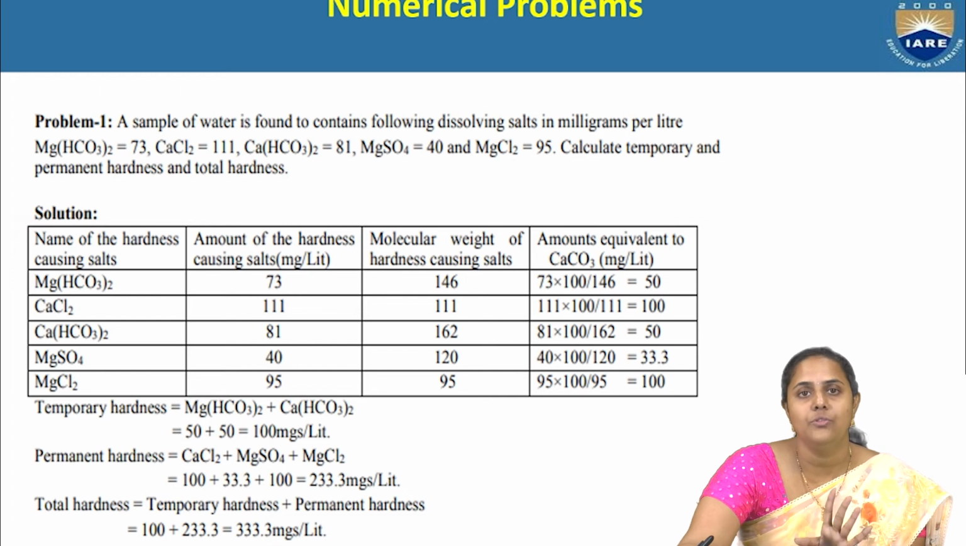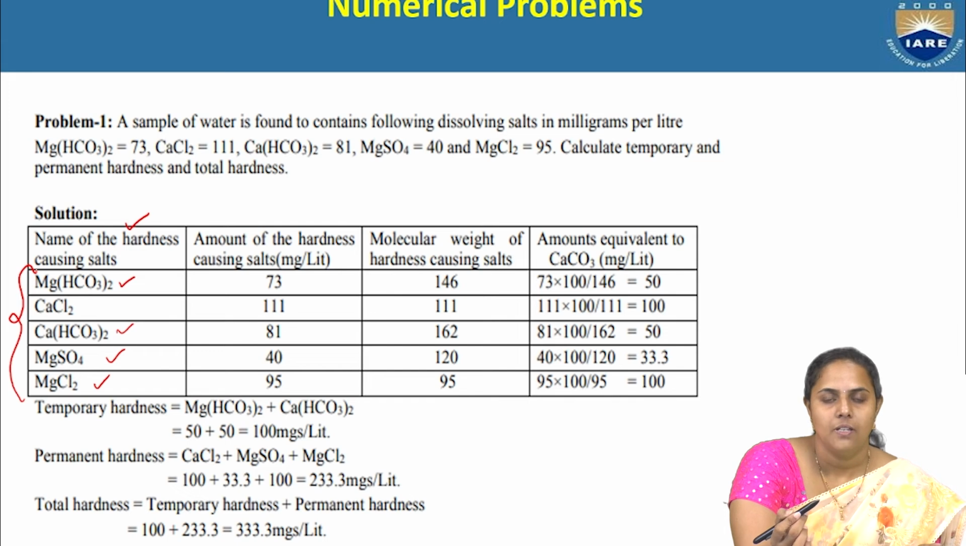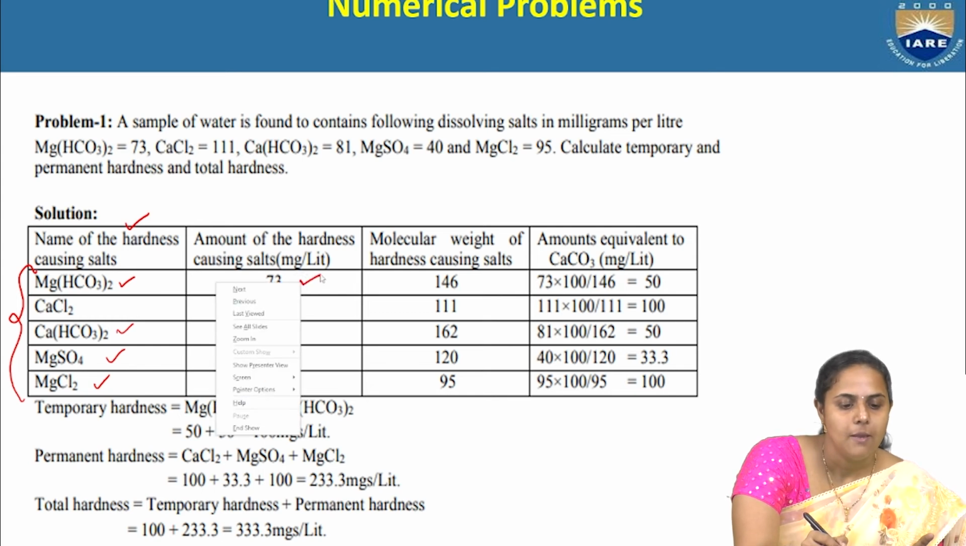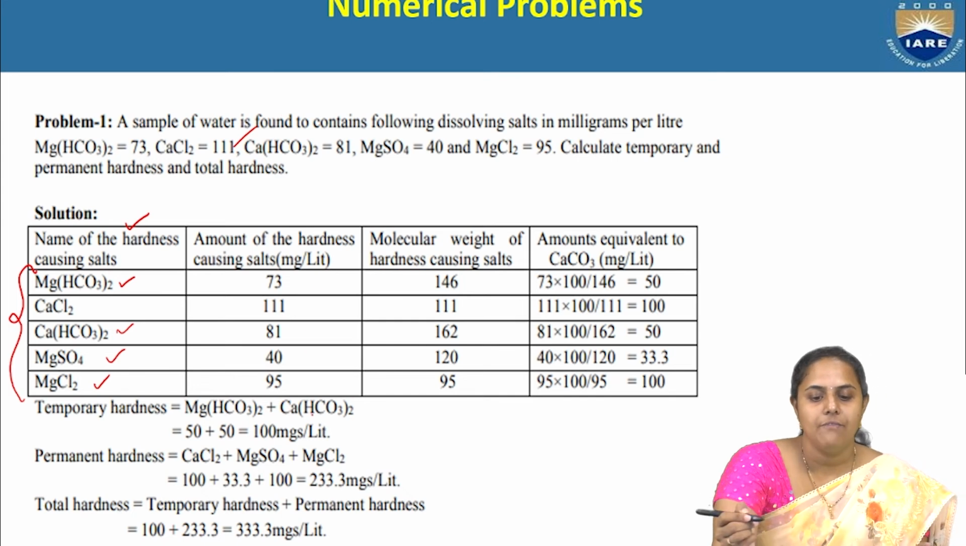The first thing you have to do is express the hardness in terms of calcium carbonate equivalents. In this particular problem, they have given magnesium bicarbonate, calcium chloride, calcium bicarbonate, magnesium sulfate and magnesium chloride. All these salts are responsible for hardness. Next is how much amount, which they have already given in the problem: magnesium bicarbonate 73, 111, and so on.